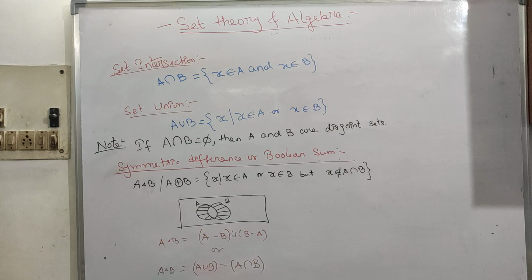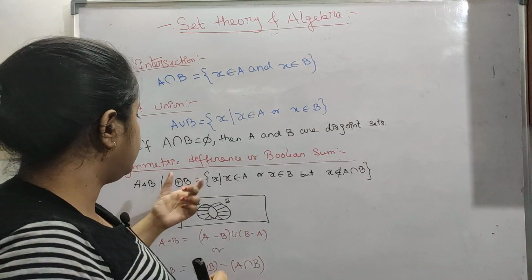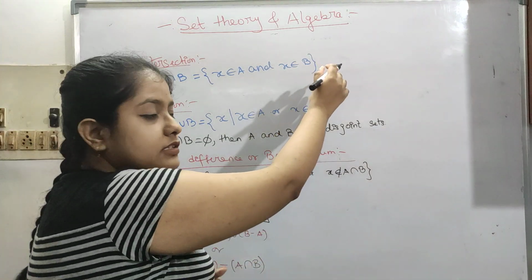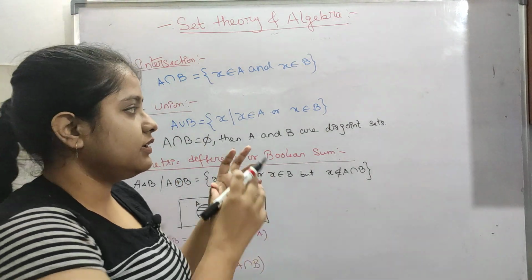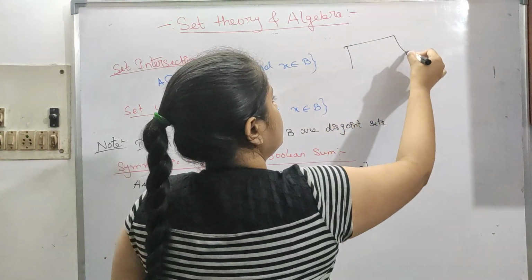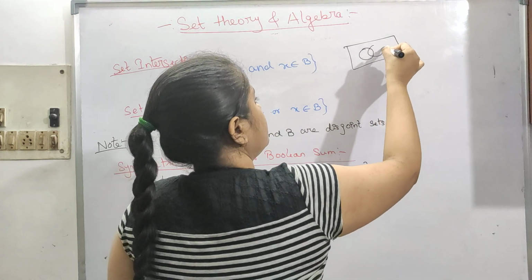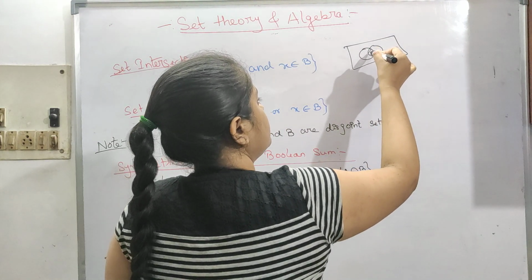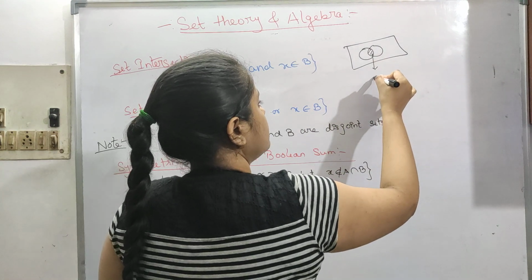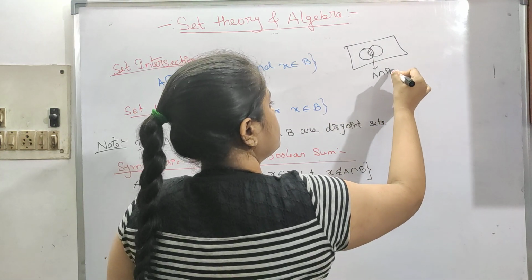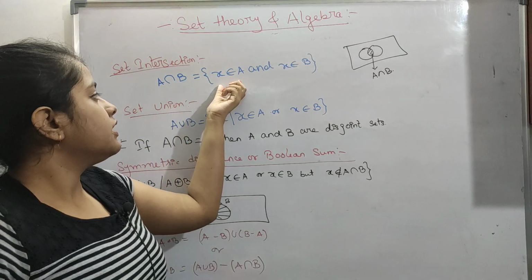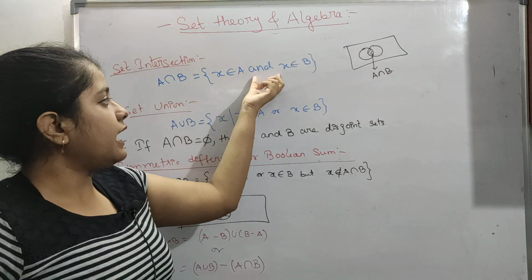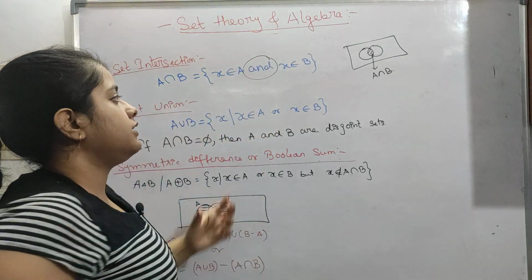Now let's see these three: intersection, union, and this is a new one. Let's concentrate on these two first, intersection. We know the intersection of two sets. Let's say this is our set A and this is our set B. This part is our intersection, A intersection B, meaning x belongs to A and x belongs to B.